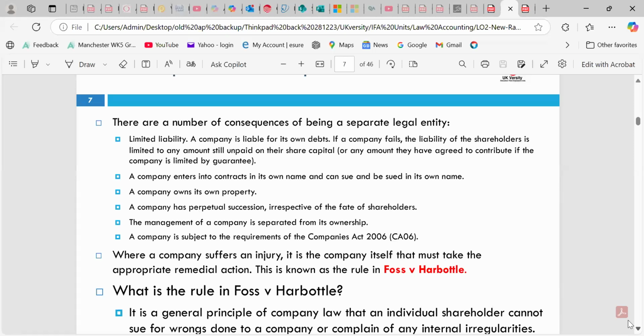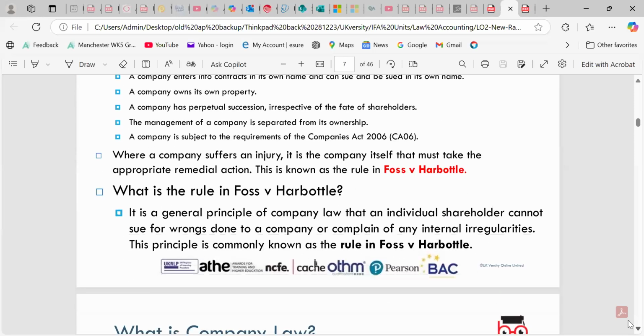So there are a number of consequences of being a separate legal entity, with limited liability, which is the key. A company enters into contracts in its own name. A company has its own credit scoring, like an individual has a credit score, and we follow the Companies Act 2006. In case the company suffers any injuries or damages, legal actions can be taken, and of course the director will be responsible for that.